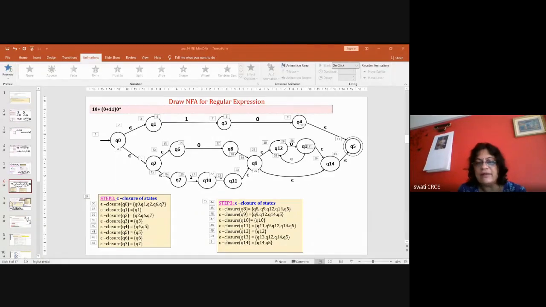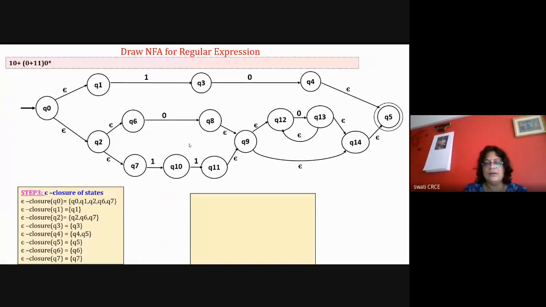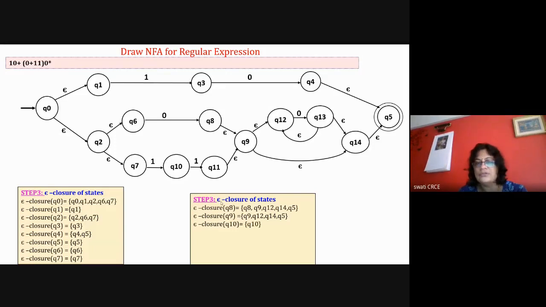Okay, so you are getting 5 states. That is correct. Now it is correct. For Q8, it is Q8, Q9, Q12, Q14, and Q5. Total 5 states. For Q9, it is Q9, Q12, Q4, Q5. So 4 states. Q10 is only Q10.